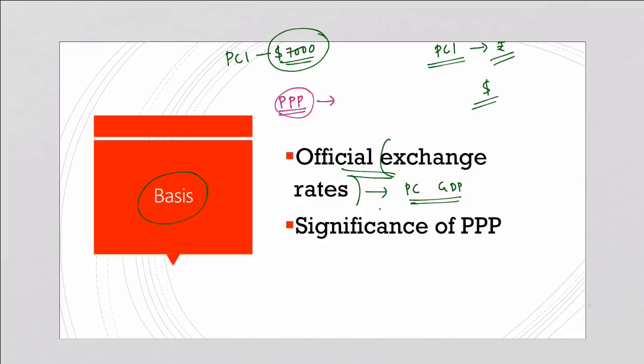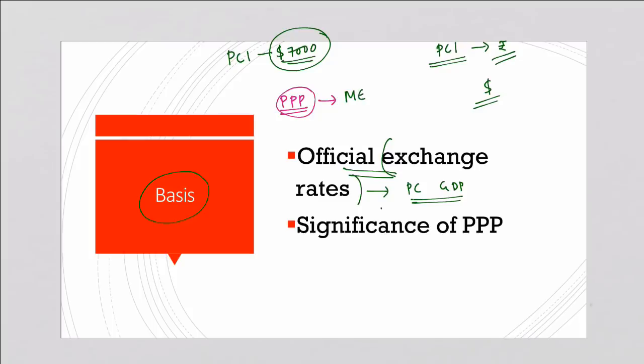So let us come to PPP or purchasing power parity. Most of the international comparison on economic indicators like GDP, per capita income, national income, etc. are expressed in terms of official exchange rate, which is also called market exchange rate. So it is calculated on the basis of market exchange rate, and in case of middle income trap also we have seen it is based on official exchange rates or market exchange rates. But PPP uses purchasing power of currencies in respective countries to accurately measure the economic indicators. So instead of market exchange rates, purchasing power parity uses the purchasing power of currencies.